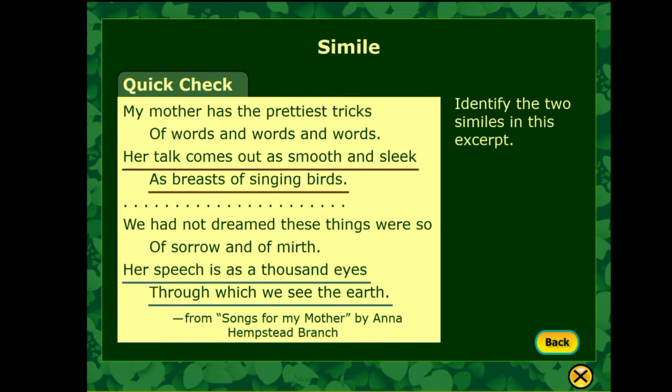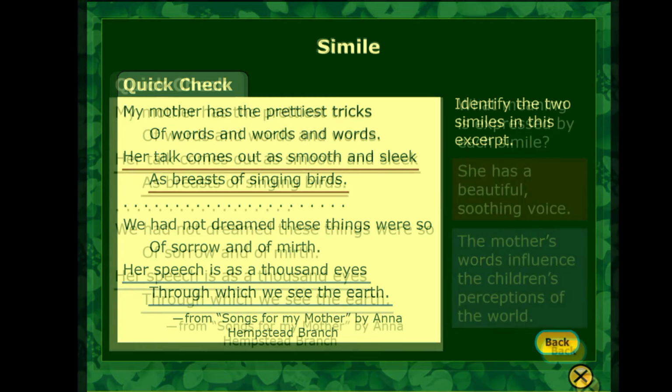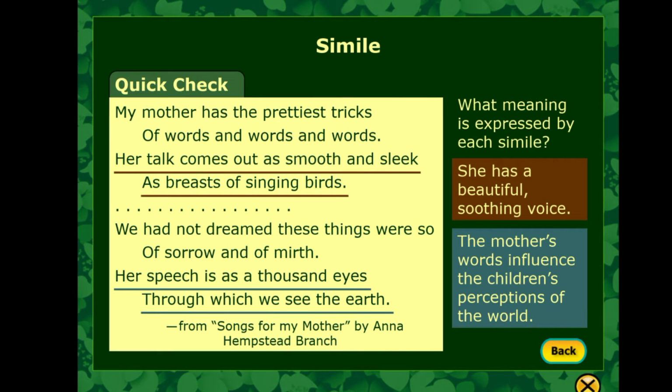The answers are: her talk comes out as smooth and sleek as breasts of singing birds. Also, her speech is as a thousand eyes through which we see the earth. That's the answers. Now, what is the meaning of those similes? The first sentence: she has a beautiful, soothing voice. And the second one: the mother's words influence the children's perception of the world.